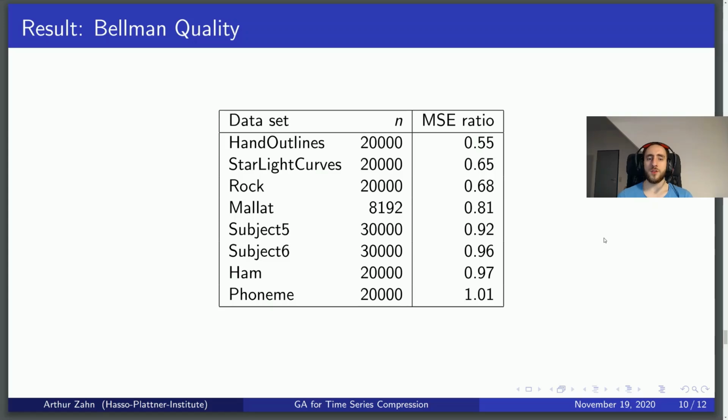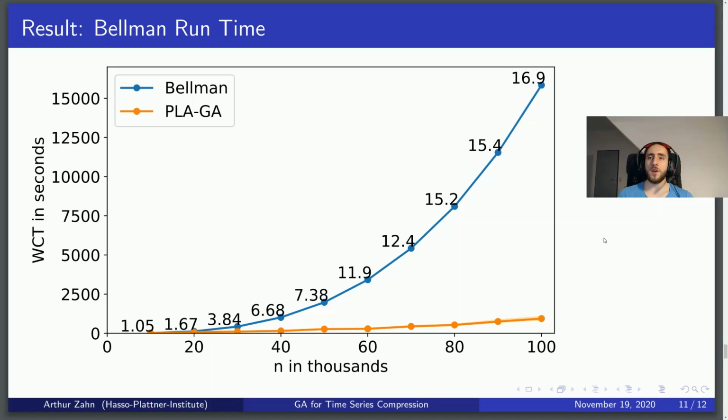Another interesting result, which also plays into this difference, is the scaling behavior of our algorithm when running it on time series of different length. Here's the result for one of our datasets, where we measured the time our algorithm needs to find a solution of Bellman's quality, which is indicated by the yellow line, and we also ran Bellman's algorithm and just measured its runtime, which is indicated by the blue line here.